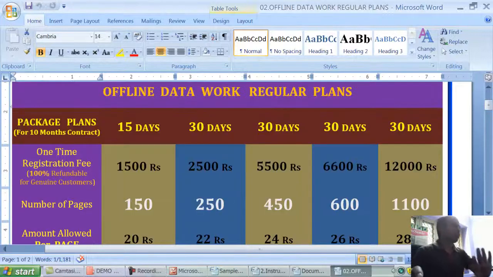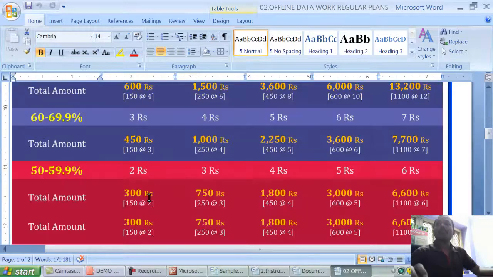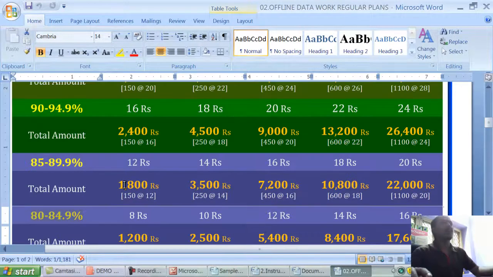So this is the registration fee. Okay, next. How do I know whether I am getting 95% or 85% accuracy on the data? How do I know that?